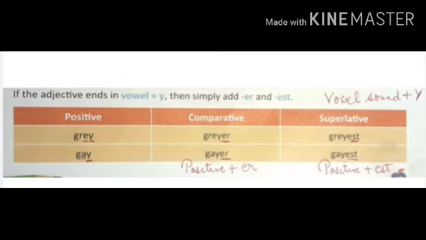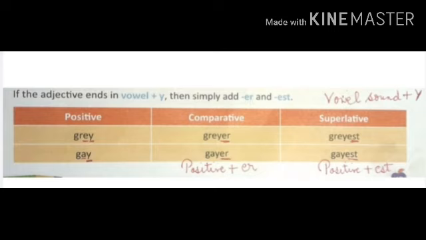Simply er and est if there is a vowel sound before y, so it will become greyer and the superlative degree will become greyest.